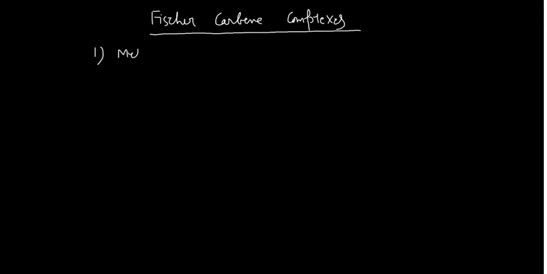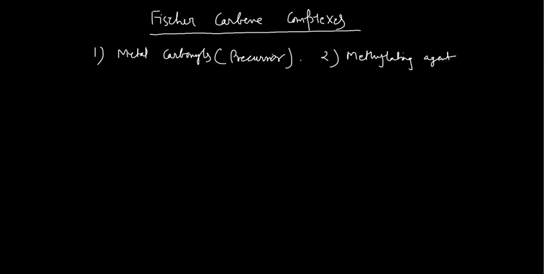We are having the metal carbonyls as precursor. That means the starting material would be your metal carbonyl, and after that the second thing which you will need is the methylating agent. So what kind of the methylating agent we can have?